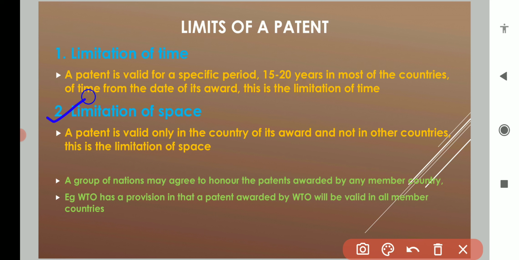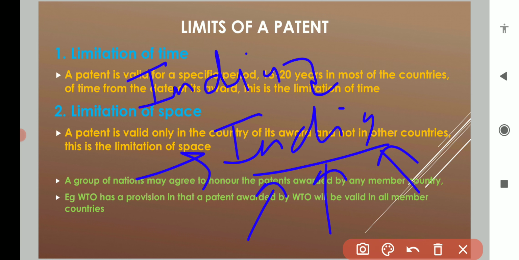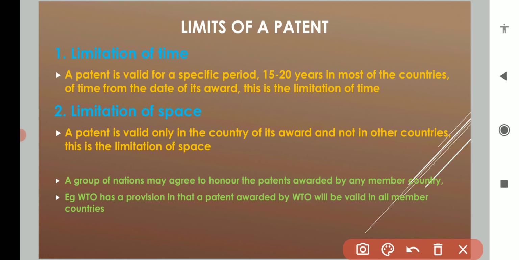Second is limitation of space. Suppose you are an Indian resident and you have applied for a patent in India only. After the complete procedure, if everything is found satisfactory, the patent will be granted to you only in India. So in a specific country you file a patent, and only in that country will you be given the patent rights.